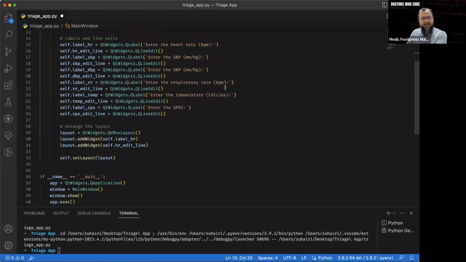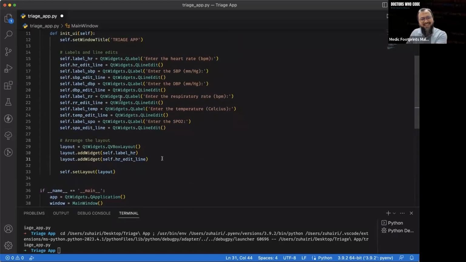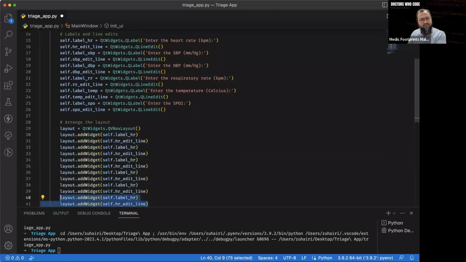And again, now here we have to add all these widgets. So let's do this boring part now. Here first is label, SBP. And here is SBP. And here is diastolic, we're adding. And here is diastolic. And next one is the respiratory rate, RR.